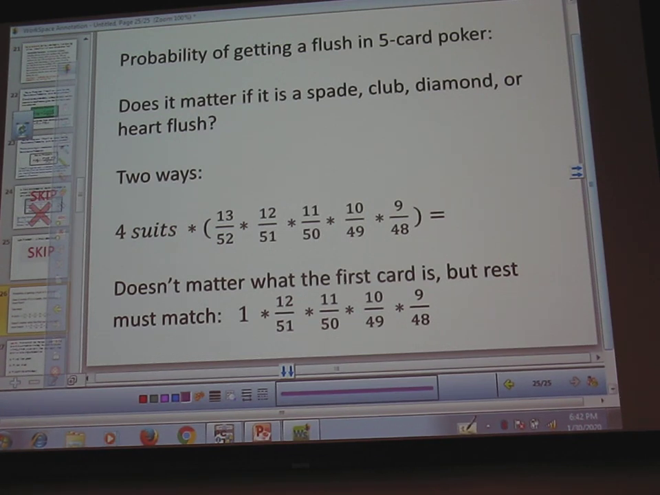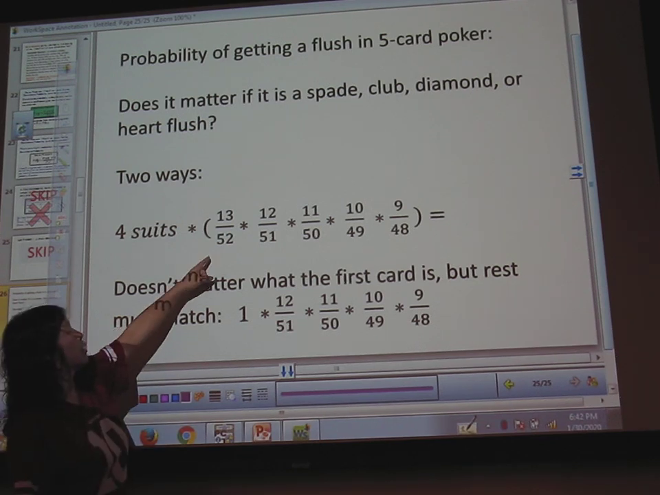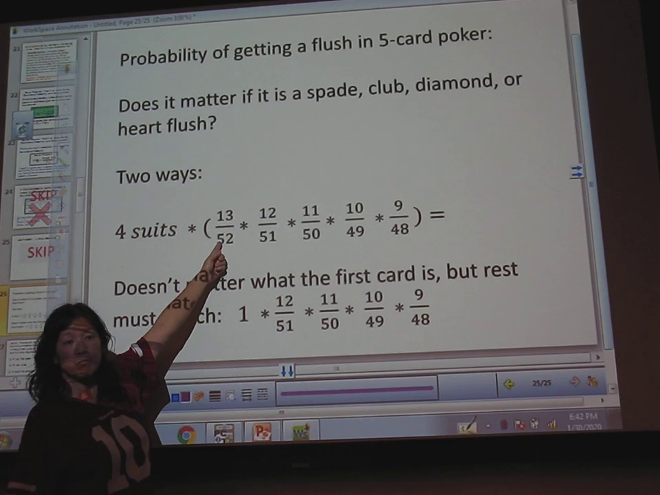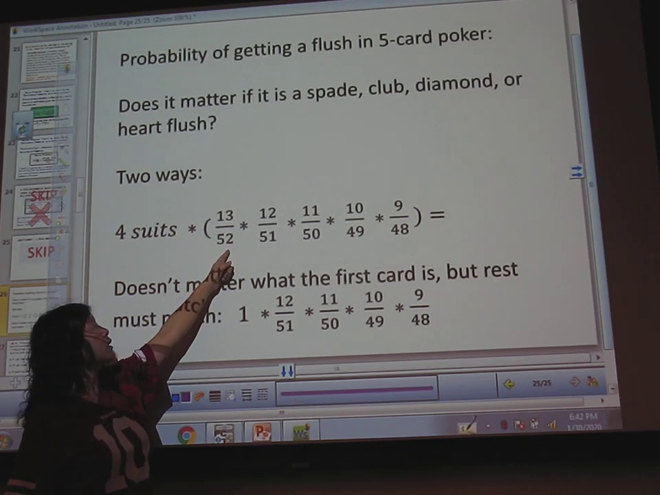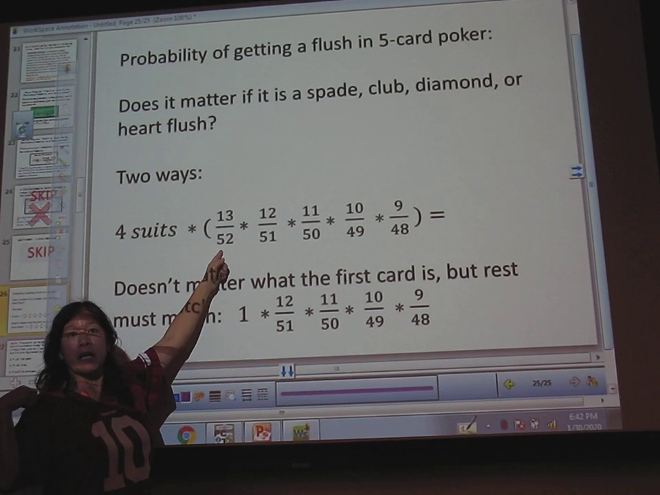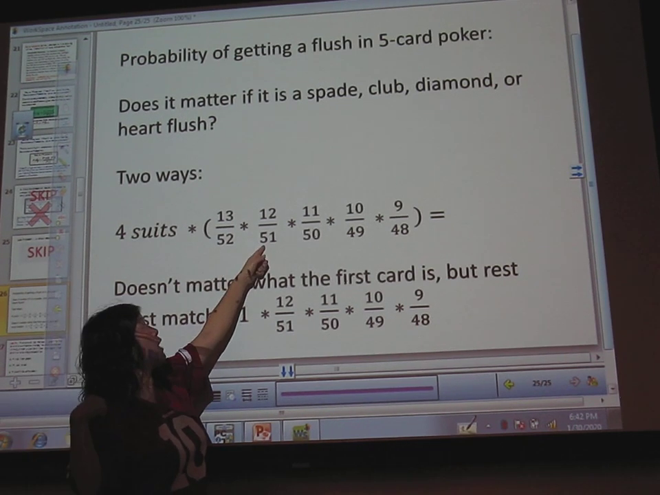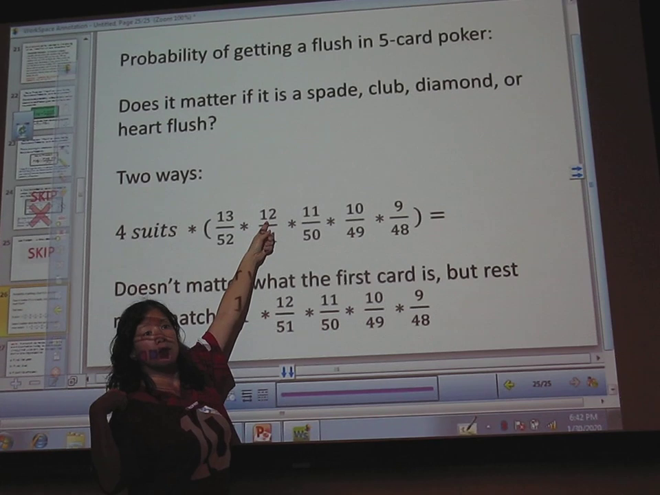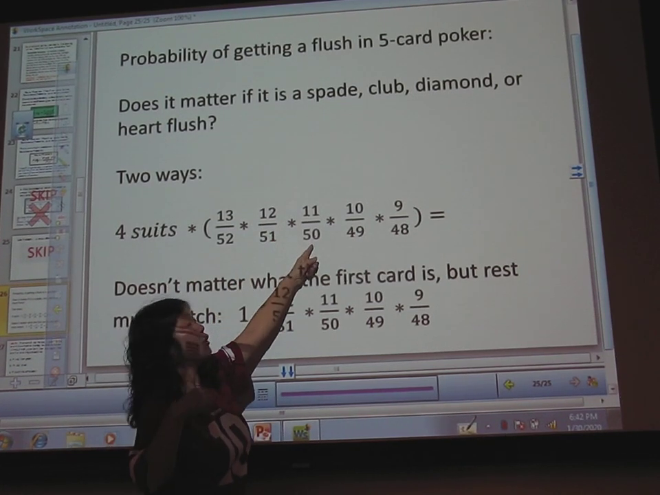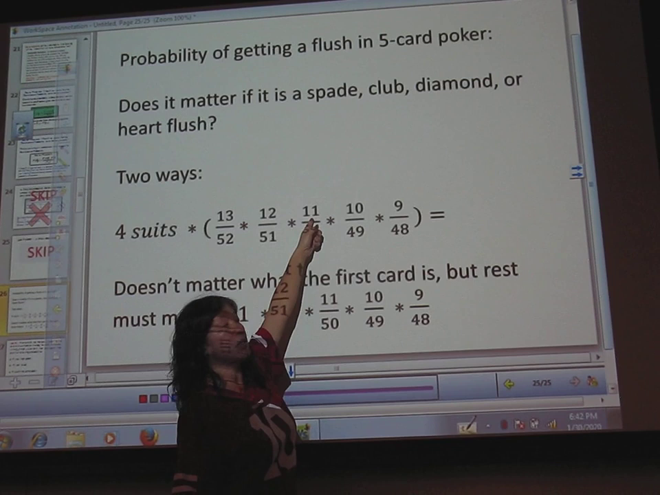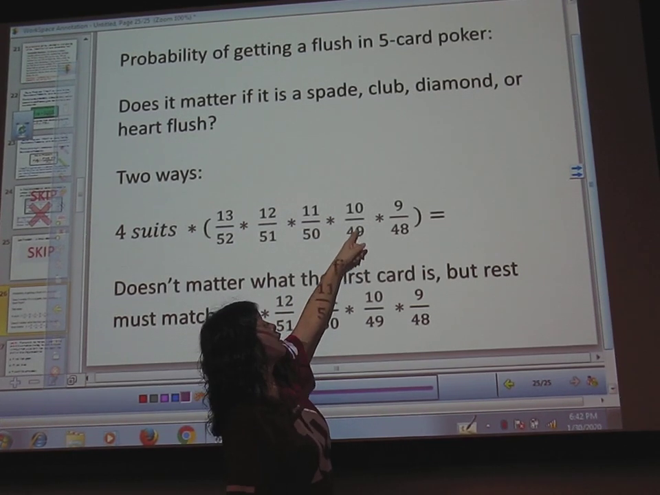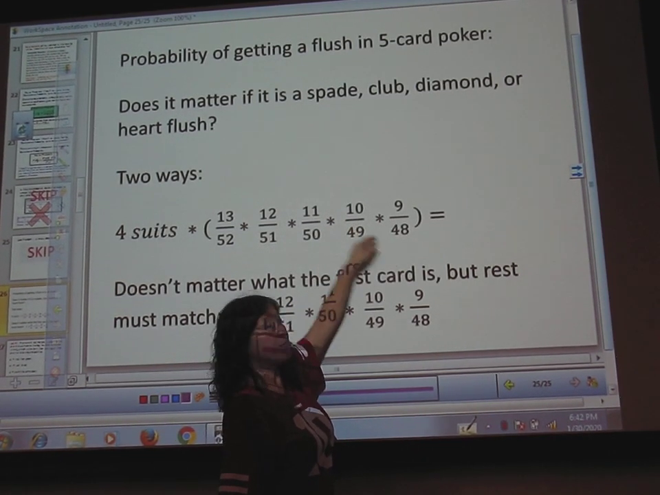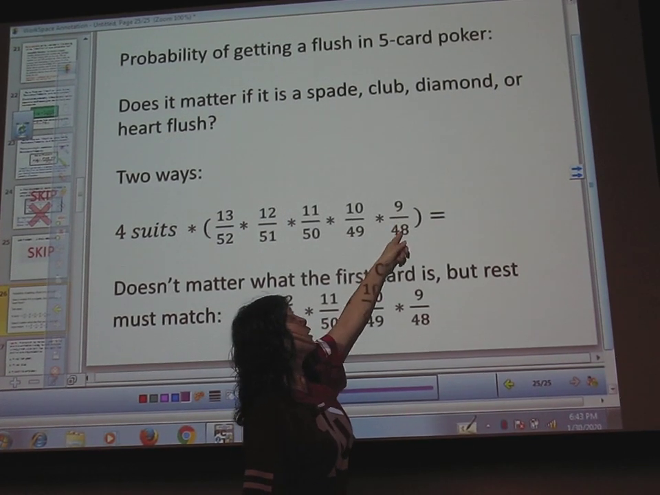There are 2 ways of calculating the probability of getting a 5-card flush. A 5-card flush is when they're all the same suit. You can either say the probability that the first card is a spade: there are 13 spades out of 52. Once you draw that, you can't draw it again. So now I have 51 cards, and only 12 of them are spades. The next card you draw, now there are only 50 cards, and only 11 of them are spades. The next one, there are only 49 cards, 10 of them are spades. And the last one, there are only 9 spades left out of 48.